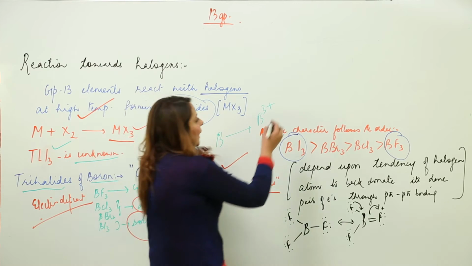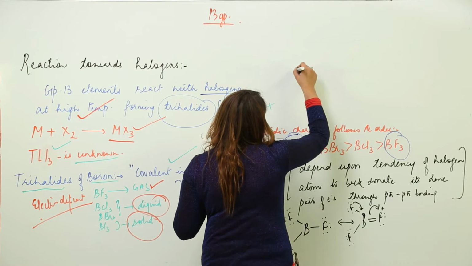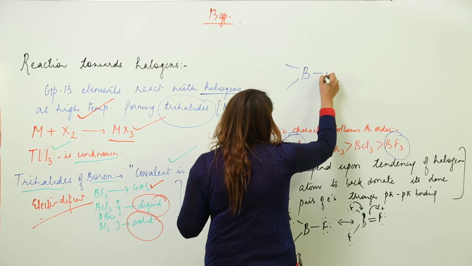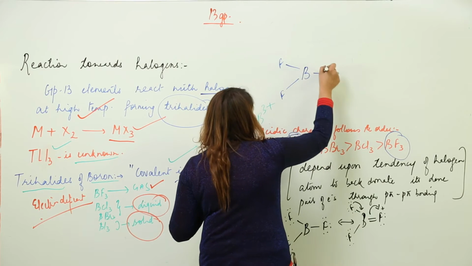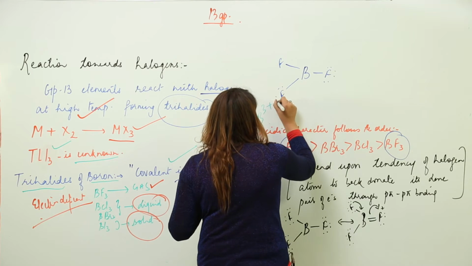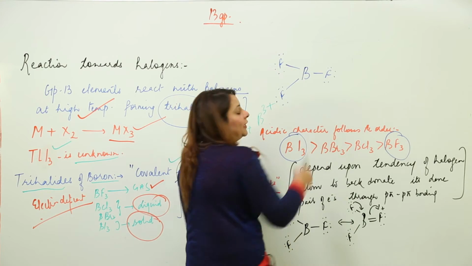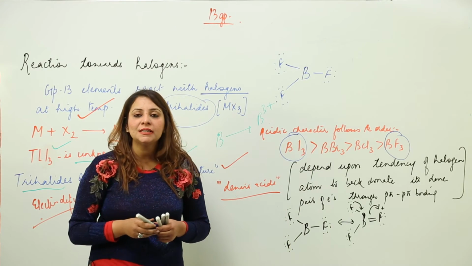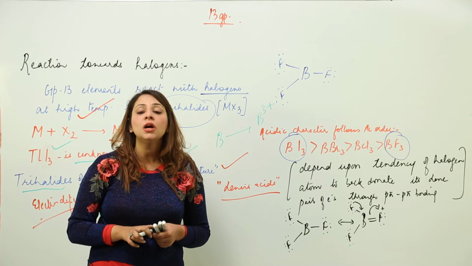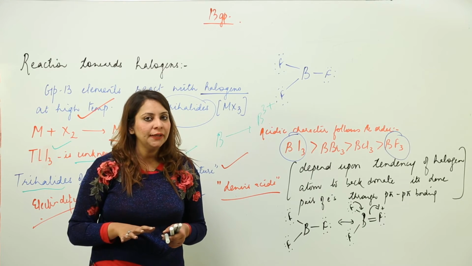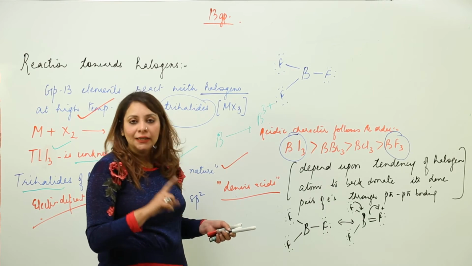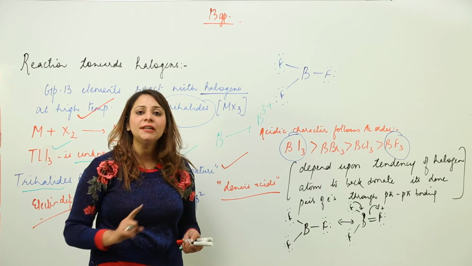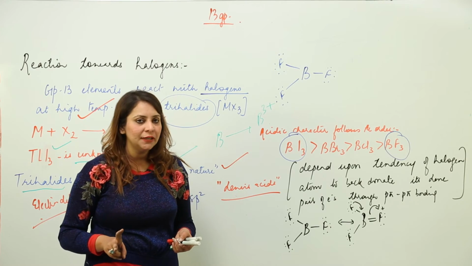Now the reason is that, as you can see, this is the kind of bonding, as they are sp2 hybridized. The bonding is like this. They have lone pairs also. Now boron is actually deficient in 2 electrons. That means it acts as an electron deficient compound, because the central atom octet is not complete yet. So it is lacking 2 electrons and has an immediate need of 2 electrons in order to attain stability.